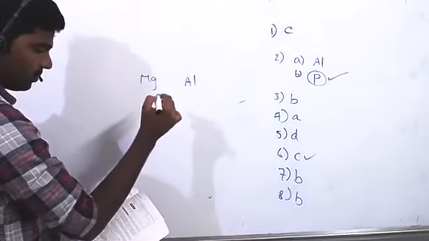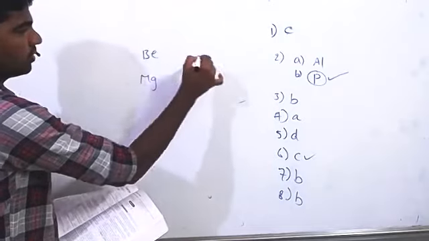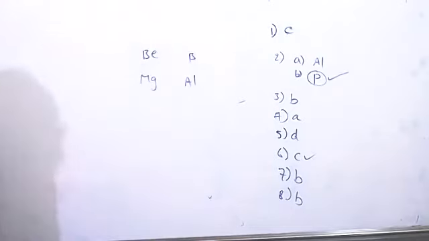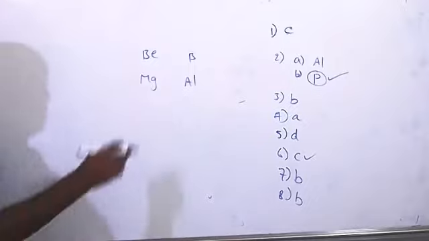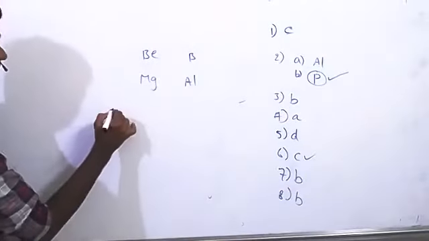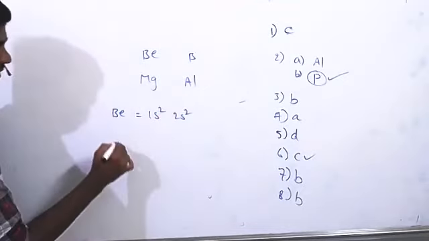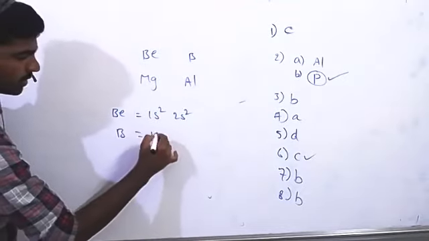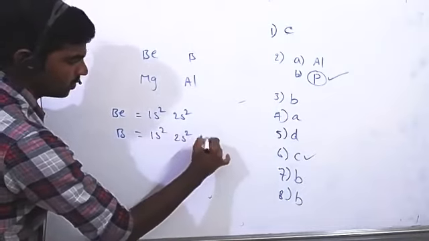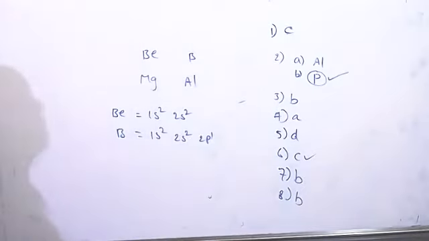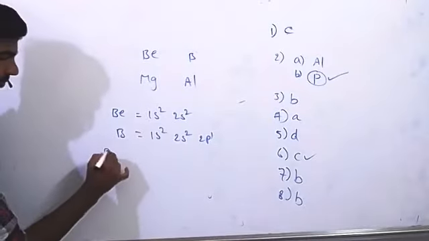Magnesium and aluminum. Beryllium and boron. See this, the electronic configuration of beryllium is 1s2, 2s2. Boron is 1s2, 2s2, 2p1. Here we have to consider the penetrating effect.